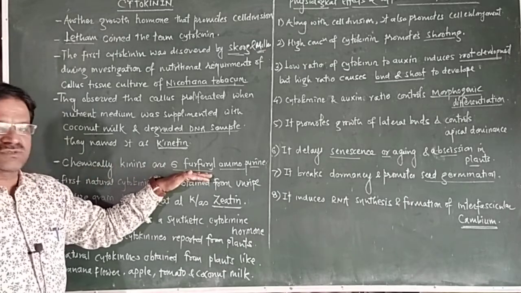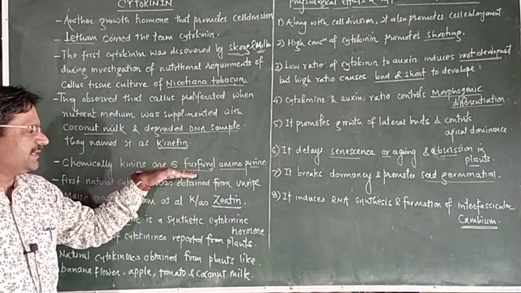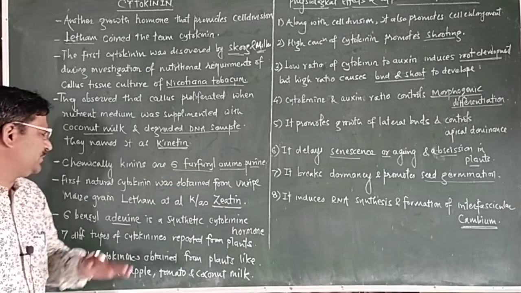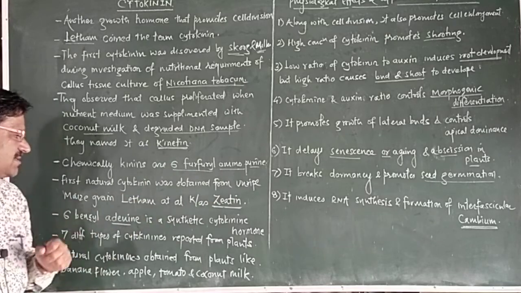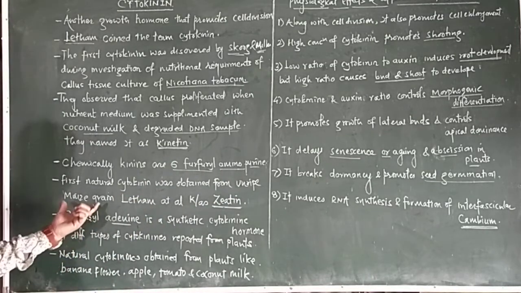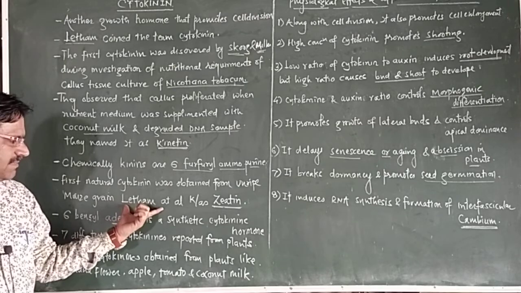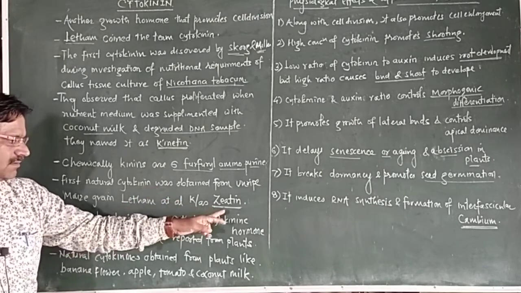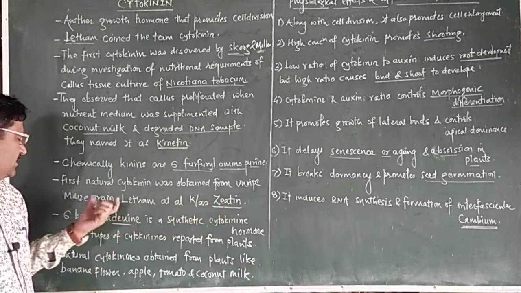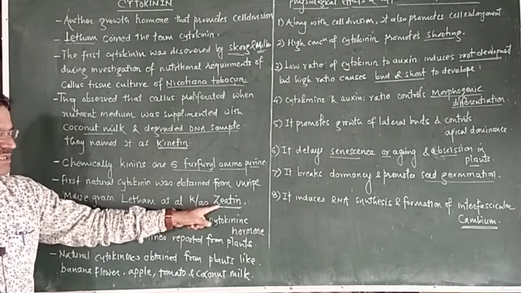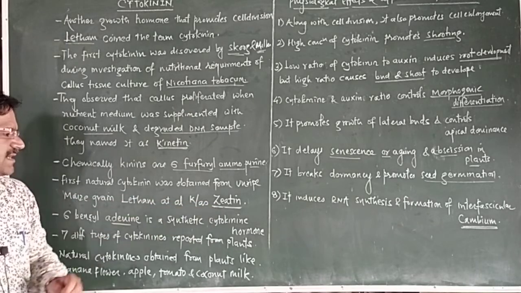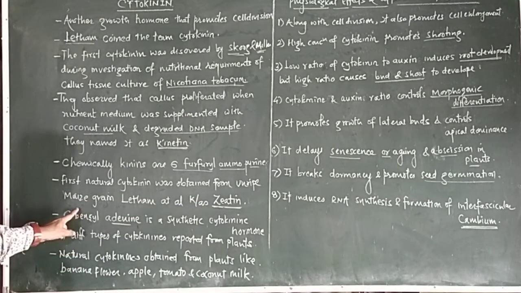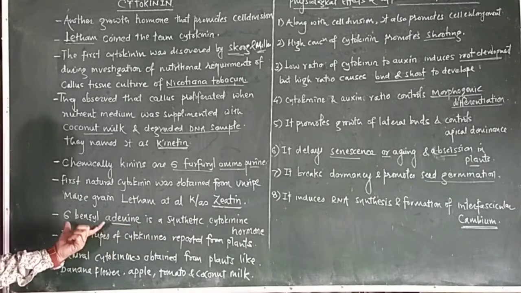Chemically, it is 6-furfuryl aminopurine. The first natural cytokinin was obtained from unripe maize grains, and it is called zeatin. 6-benzyladenine is the synthetic cytokinin.